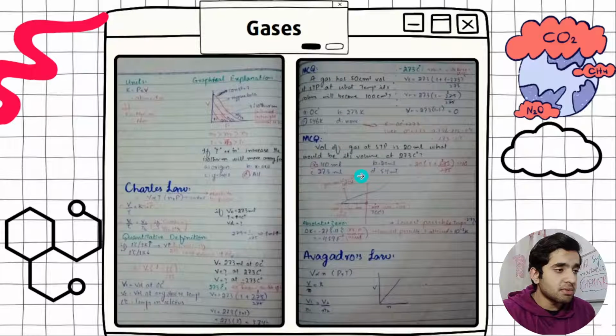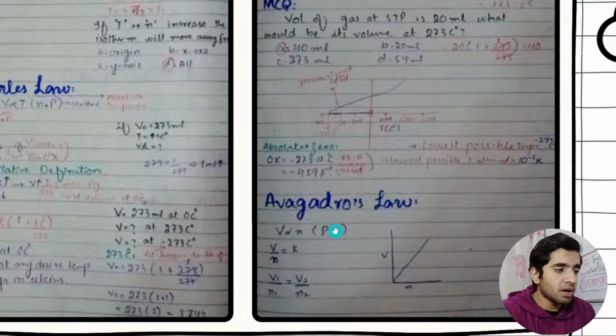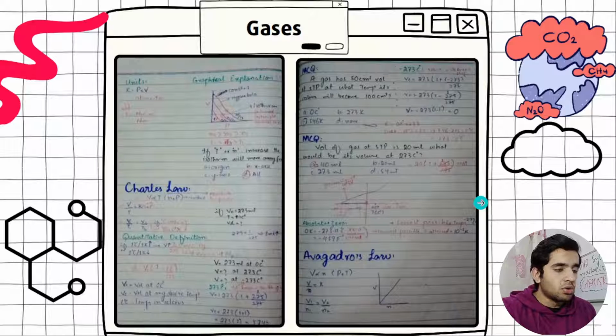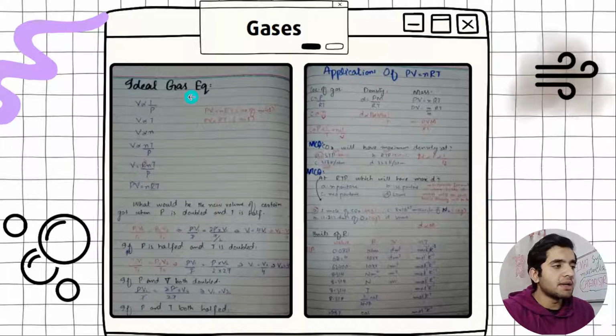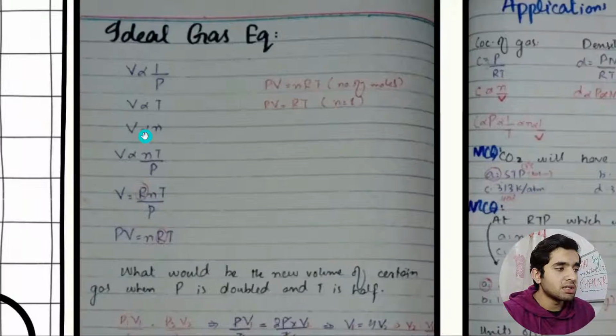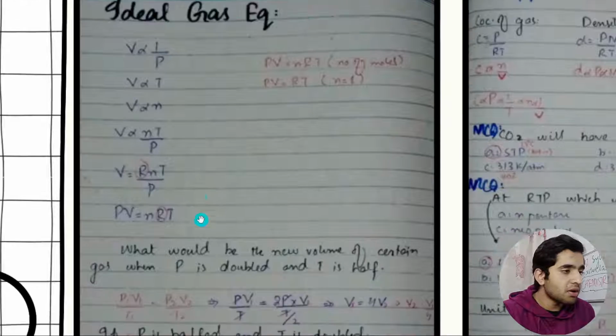So these are some more questions that I made here, and then we have Avogadro's law. What is Avogadro's law? Volume is directly proportional to number of moles at constant pressure and temperature. Next we have the ideal gas equation. Now combine those three laws: this is Boyle's law, this is Charles's law, this is Avogadro's law. Combine these and you will get PV is equal to nRT.